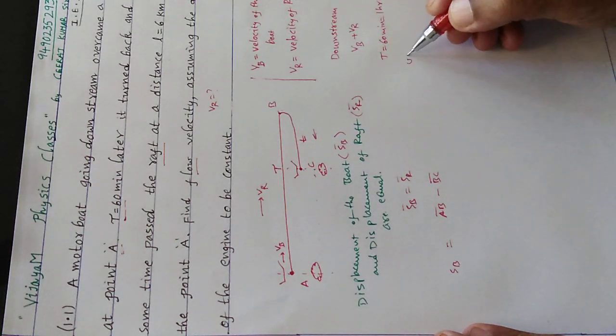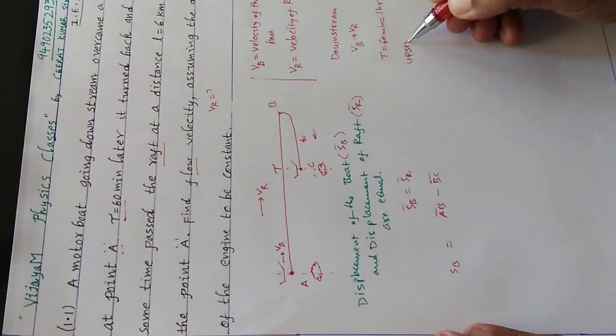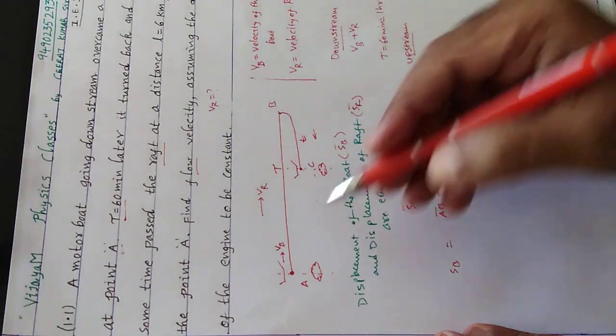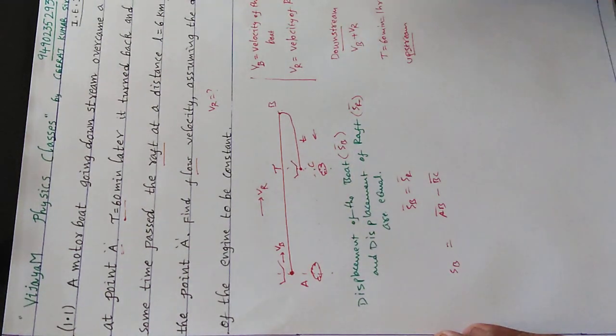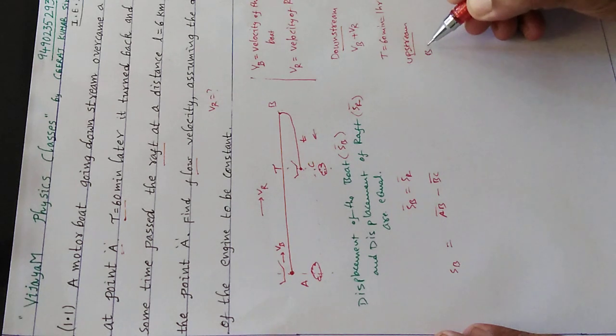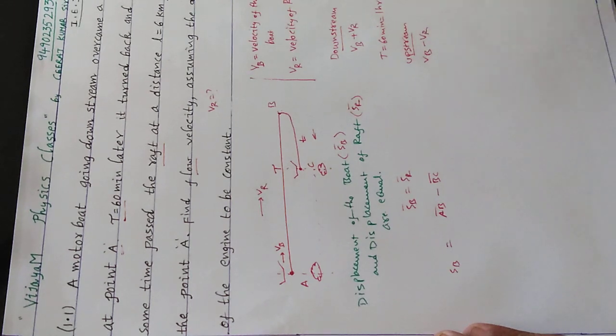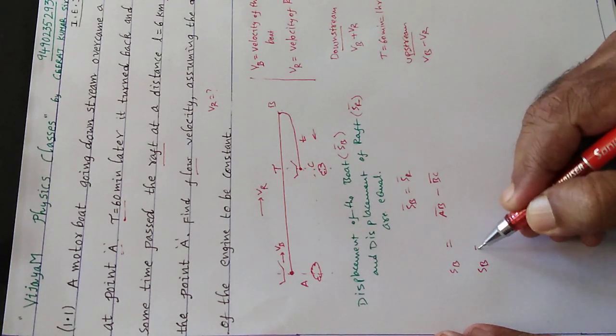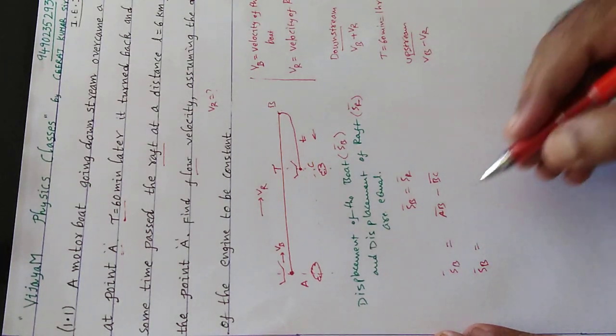So during upstream, what is its speed? This is downstream, this is upstream. While going from A to B, it is downstream, but coming from B to C, it is upstream. So upstream means, what is the speed for BC here? It's nothing but VB minus VR. What is the relative speed that time? It's VB minus VR.